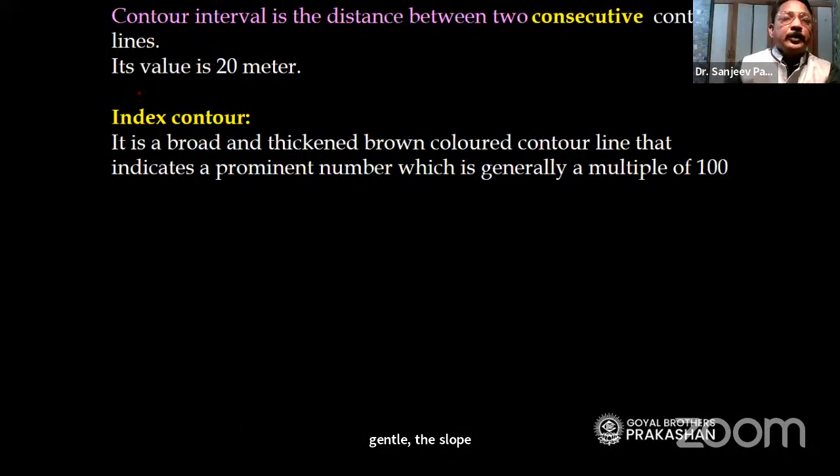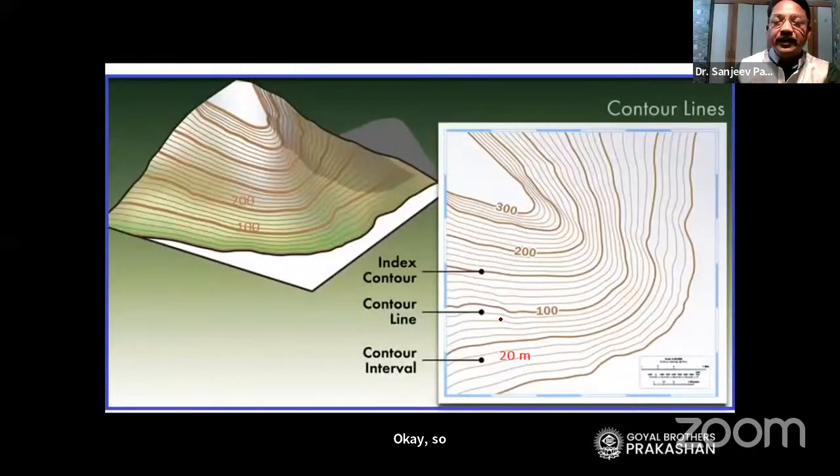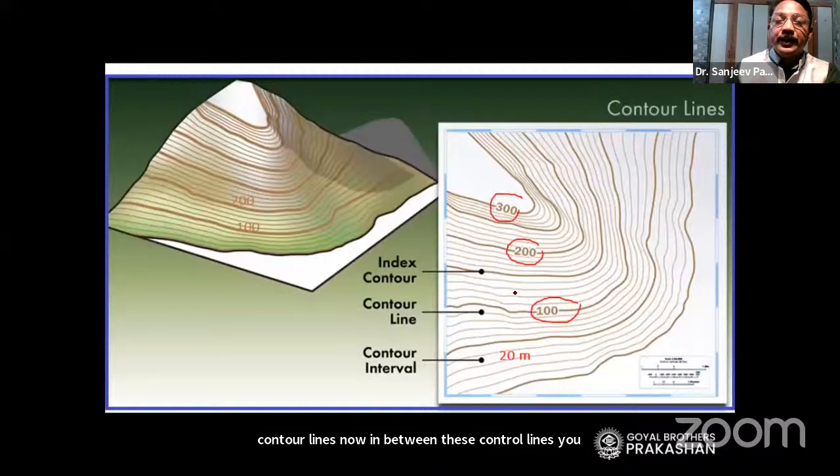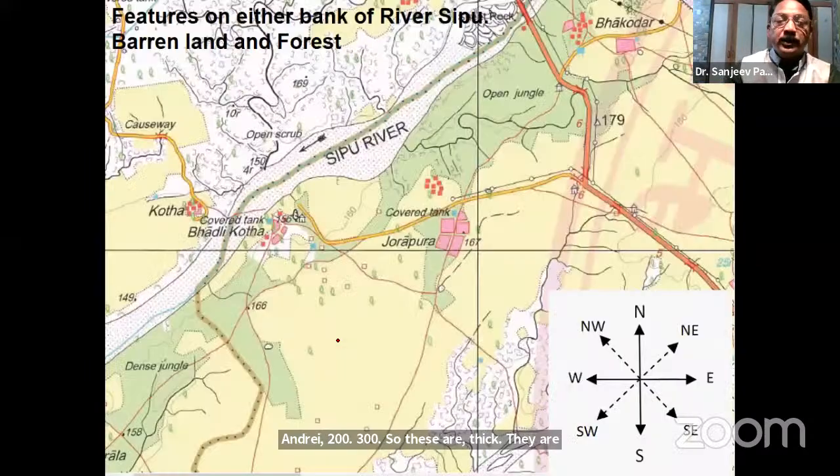Okay, so in this way we get to know about the contour lines. Now in between these contour lines you will find that some of the lines are thick: 100, 200, 300. So these are thick, highlighted lines. We call them by the name index contour. Okay. Now, here are some more features, dear teacher.